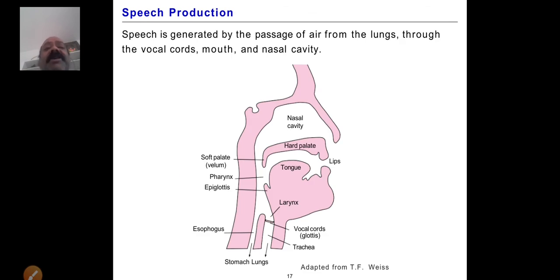So here the speech production is generally the production of speech by the passage of air from the lungs through the vocal cord, mouth and nasal cavity. Just to observe how the speech sound is produced in a human: here the tongue and the hard palate are there, the nasal cavity is there, and the soft palate, the velum, is also there.